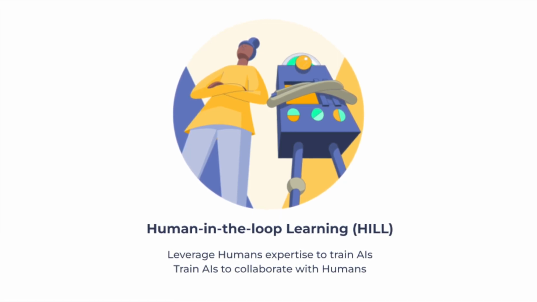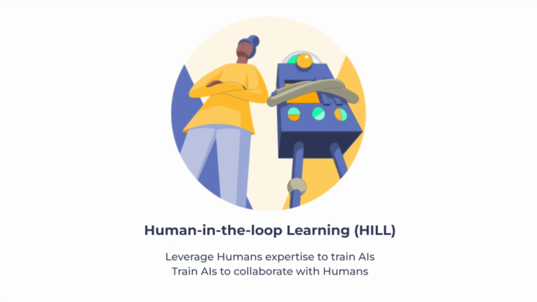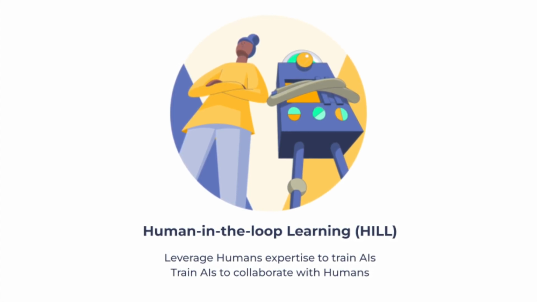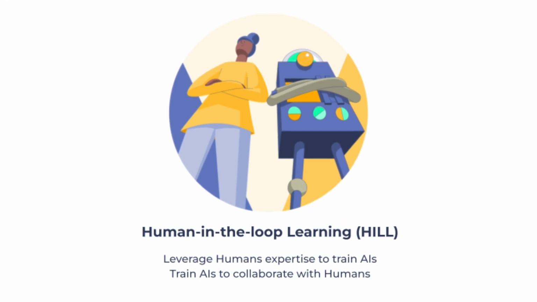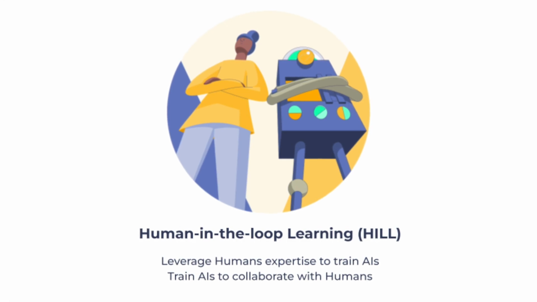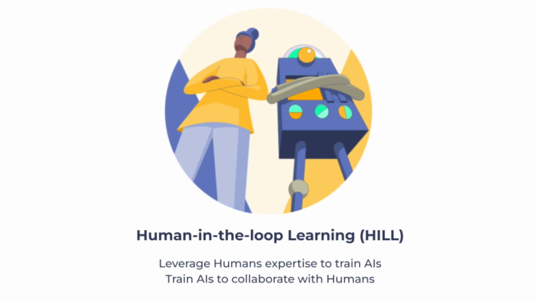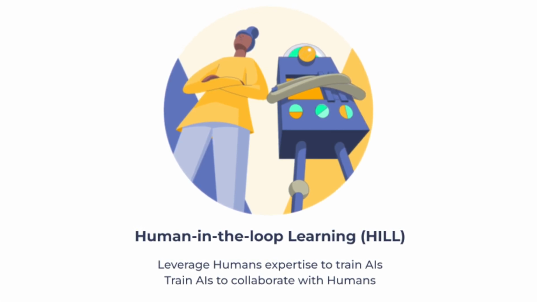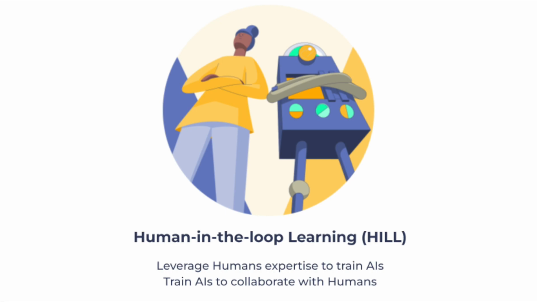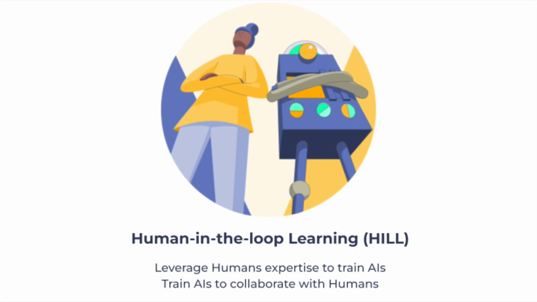Human-in-the-loop learning is about training AI agents by having them interact with humans. The objective can be to leverage human expertise or to train agents to collaborate or compete with humans. Traditional supervised learning techniques can leverage human expertise in the form of annotations, but their offline nature means that the annotations need to cover the combinatorial space extensively, which can be costly. By having humans in the loop during training, they can cover the most relevant part of the input space. These techniques require less data because humans' interactions are contextual to the training process.